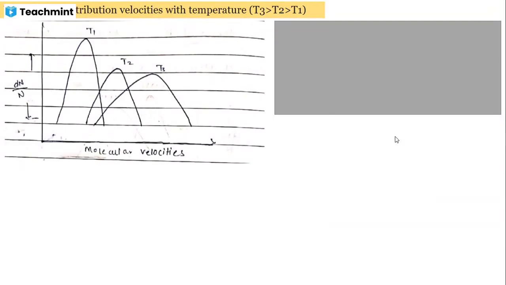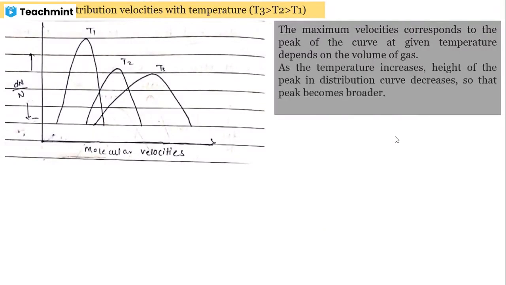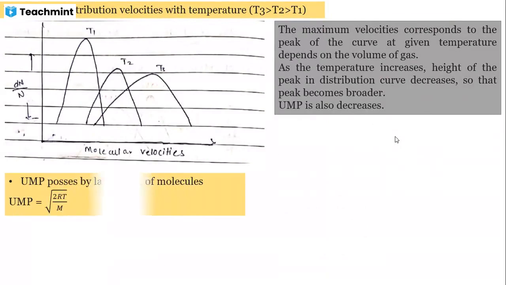There are different temperatures T1, T2, T3. T3 is greater than T1. The maximum velocity corresponds to the peak of the curve at a given temperature, which depends upon the volume of the gas. This is important, that it also depends on the volume. As the temperature increases, the height of the peak in the distribution curve decreases so that the peak becomes broader. UMP also increases as the temperature increases.